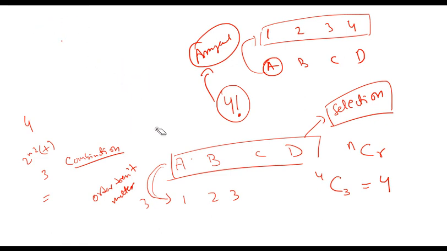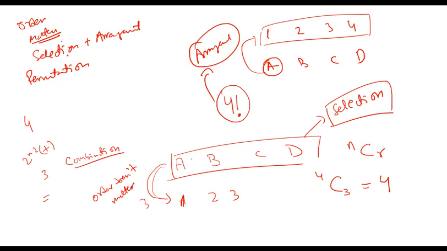Then if I ask you that you have to select 3 from these 4, tell me the number of ways in which you can select, and then also tell me the number of ways in which I can arrange industries between these 3. That means I am telling you that order matters. That is, also tell me if one is getting A, then that is one way of doing it. If one is getting B, that is another way of doing it. So take into account those as well. So that means I am talking about selection plus arrangement. So when we say selection plus arrangement, that is known as